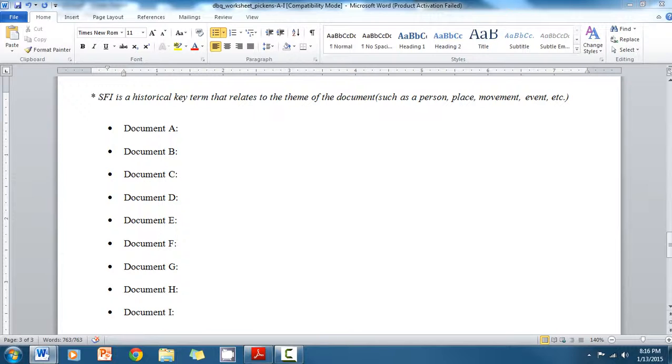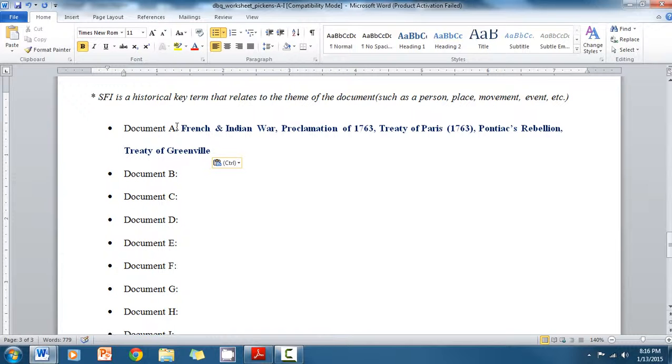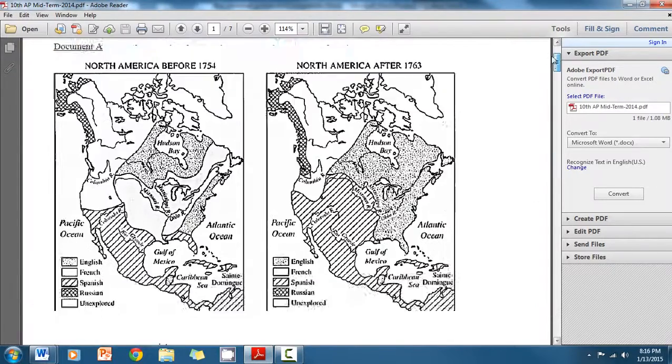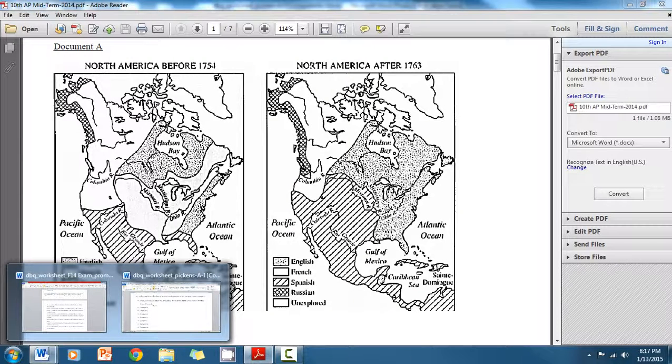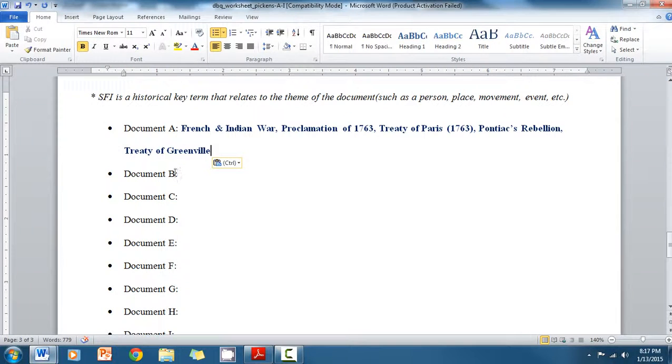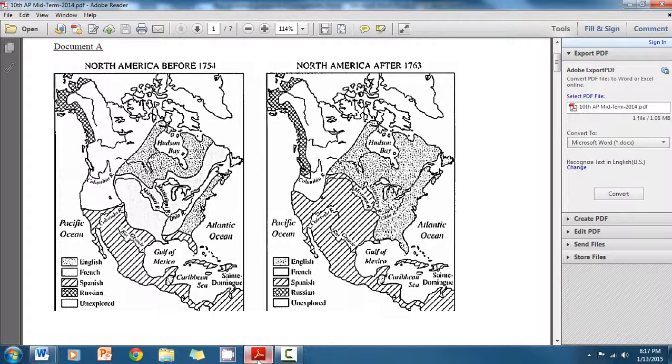And a lot of these I made up using something called association chains. So, for instance, with document A, the French and Indian War would be a great piece of SFI because this is the territorial map, the boundaries that were changed after the French and Indian War. After I came up with the French and Indian War, then I came up with the Proclamation of 1763. Notice how none of these things are referenced on the document or explicitly in the document.